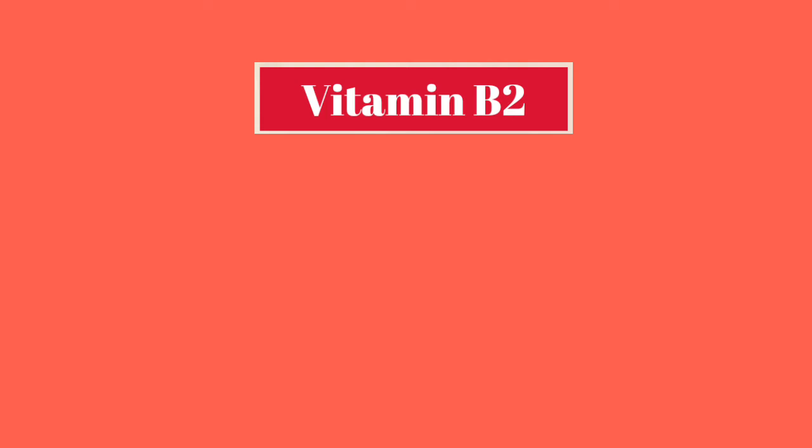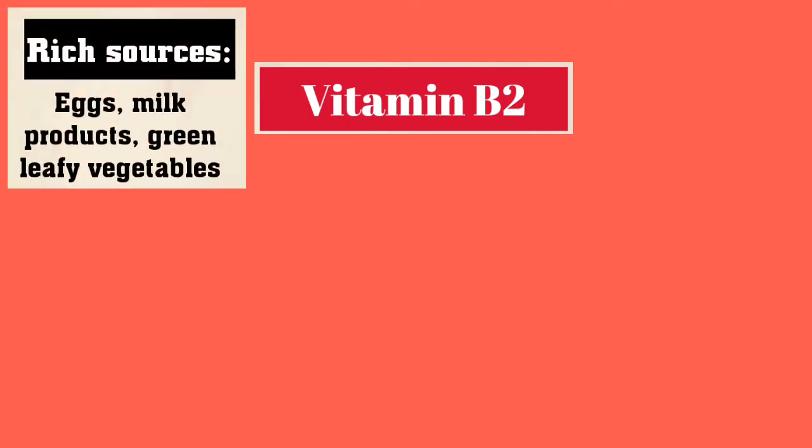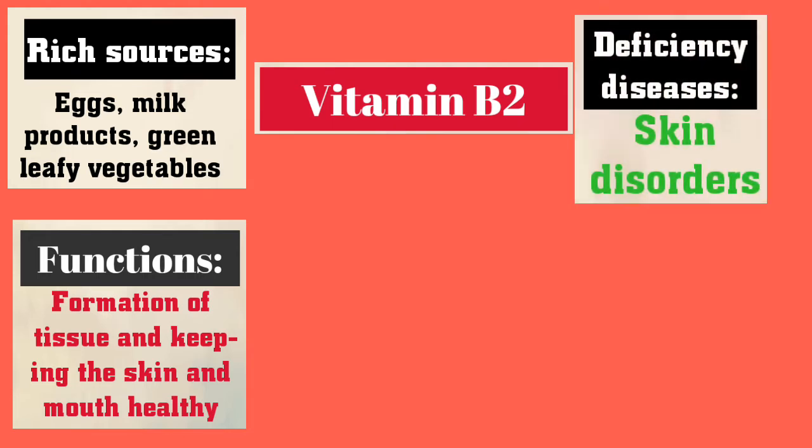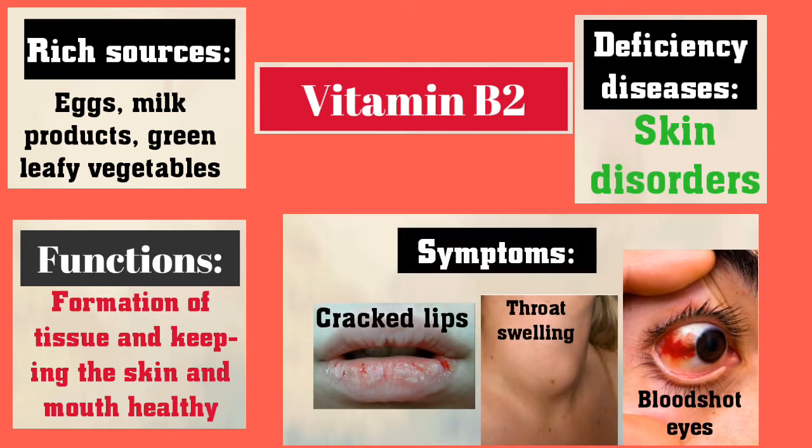Vitamin B2. The rich sources of vitamin B2 are eggs, milk products, green leafy vegetables. Their functions are formation of tissue and keeping the skin and mouth healthy. Skin disorders is the deficiency disease. Their symptoms are cracked lips, throat swelling, and bloodshot eyes.